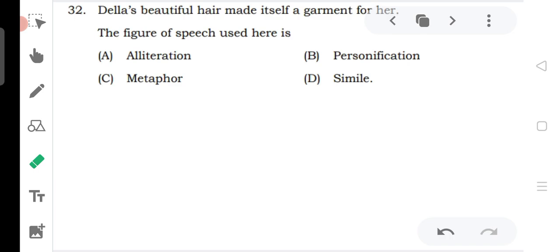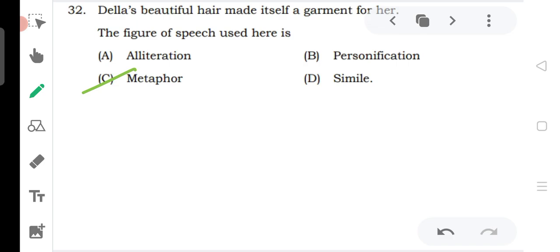Della's beautiful hair made itself a garment for her. Try it yourself. Okay. So you have this sentence in the third lesson, that is The Gift of the Magi. The answer to this particular sentence is, yes, it is the metaphor. How can you say that it is metaphor?